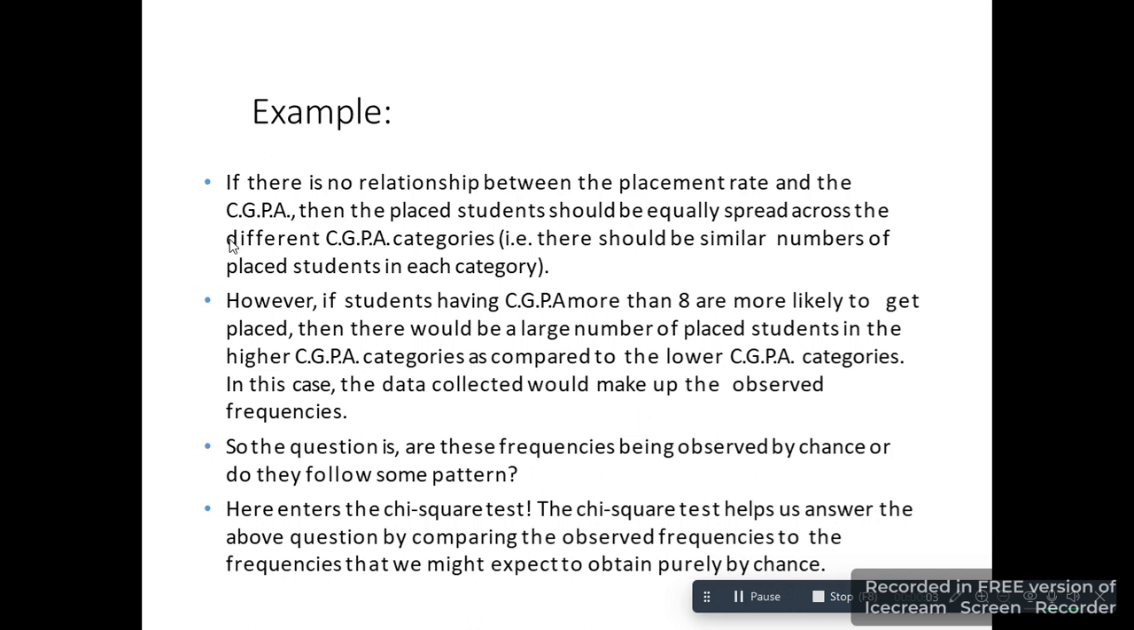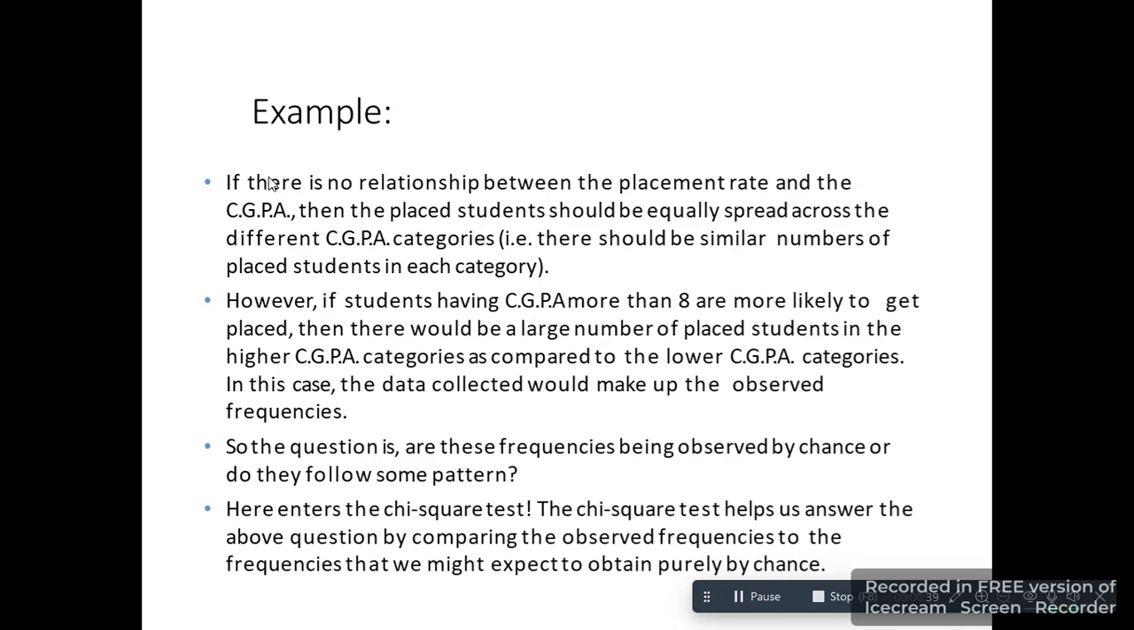So now we will see the next part. If there is no relationship between the placement rate and the CGPA, then the placed students should be equally spread across the different CGPA categories. That means there should be a similar number of placed students in each category. If students having a CGPA of more than 8 are more likely to get placed, then there would be a larger number of placed students in the higher CGPA categories as compared to the lower CGPA categories.